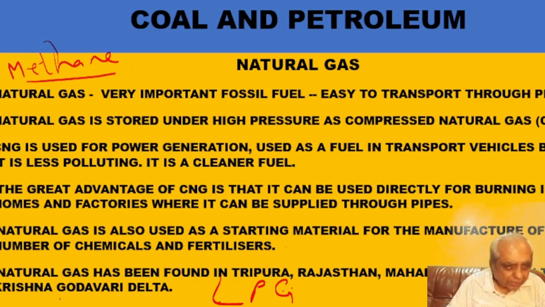The advantage of CNG is that it is less polluting. It will only form carbon dioxide and water. It doesn't have any sulfur, phosphorus or any other material which is present in coal. So we say it is a cleaner fuel. Now, this CNG consists mainly of methane. We will be learning about its formula in 10th standard. Methane is CH4.